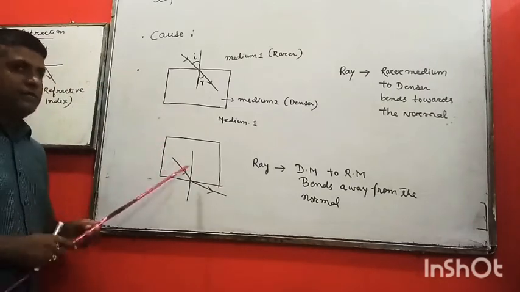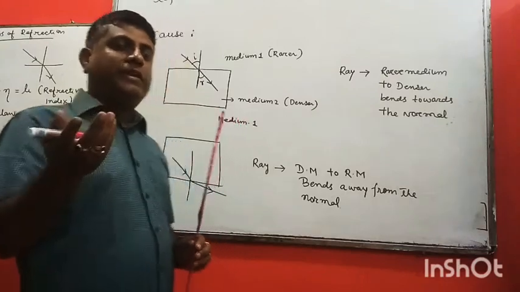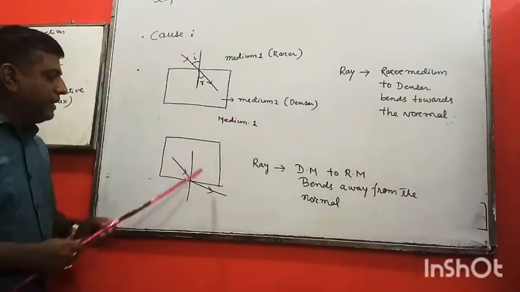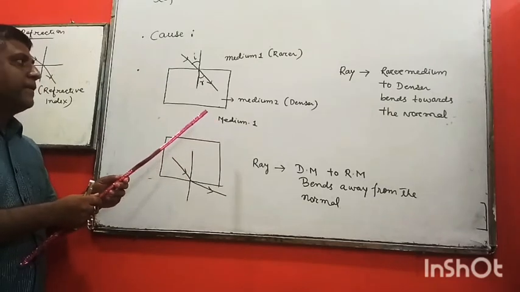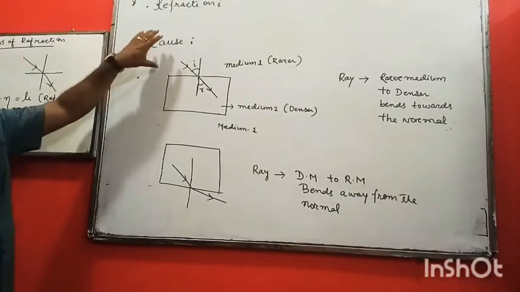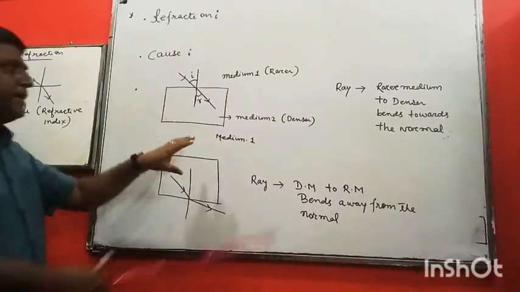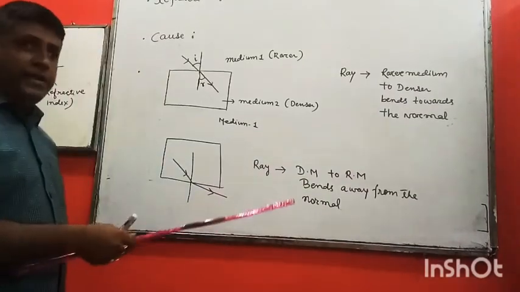But in both cases, one thing you have to keep in mind: the frequency remains constant. Since the frequency remains constant, the velocity automatically increases or automatically decreases. So you have got refraction, and the cause of refraction, and what happens when light rays pass from the rarer medium to the denser medium and back.